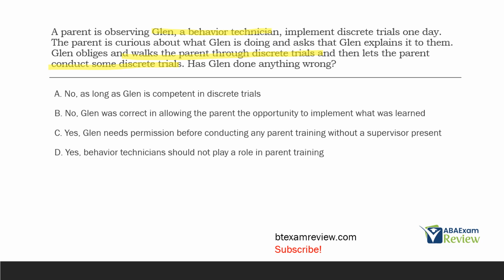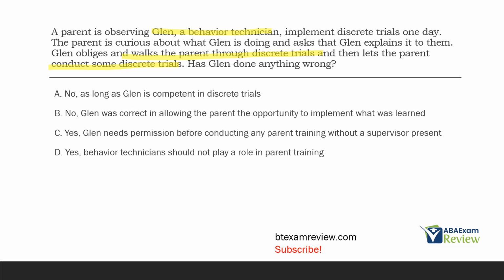A, nothing, as long as Glenn is competent. Despite Glenn being competent, likely competent in discrete trials, we're not saying he isn't, it is not his job and not within his competence to parent train without permission. B, no, nothing. Glenn was correct in allowing the parent the opportunity to implement what was learned. Well, that's not the issue at hand here. Glenn should not be engaging in parent training at all without first receiving permission. And nothing in the question says Glenn got permission. C, yes, Glenn needs permission before conducting any parent training without a supervisor present.